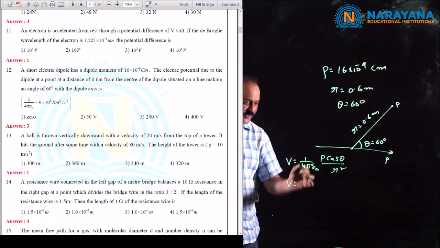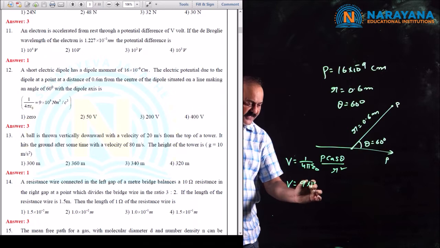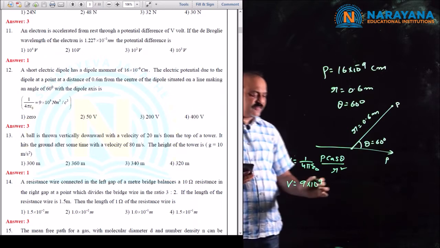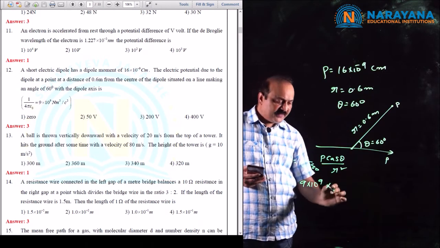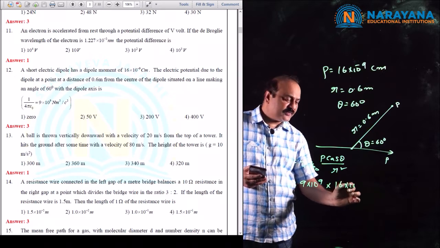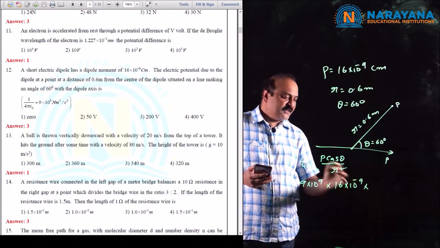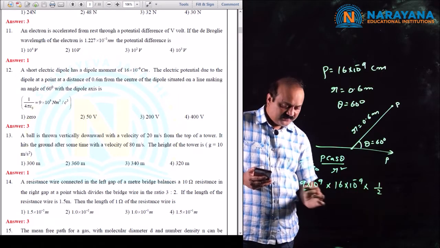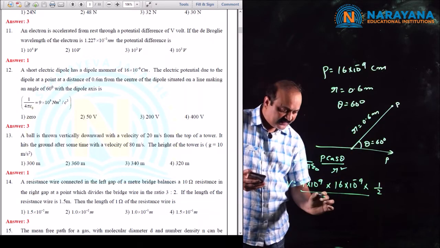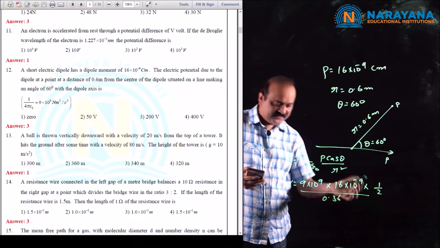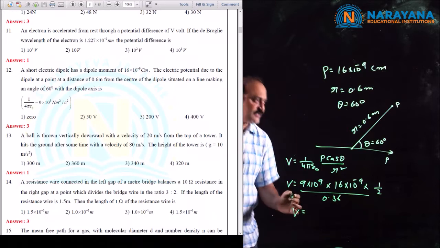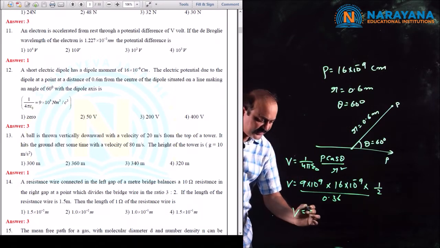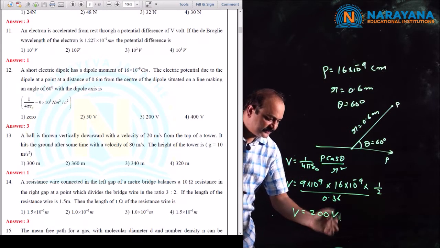Then V is equal to 9 × 10^9, and dipole moment as 16 × 10^-9, and cos 60 is 1 by 2, and R square, that is 0.36. By simplifying this, we get electric potential at point P as 200 volts.